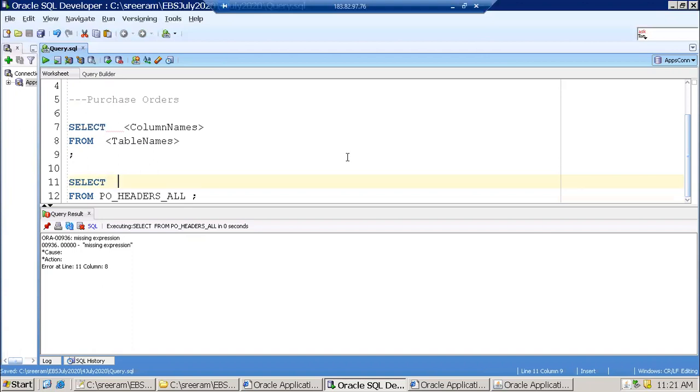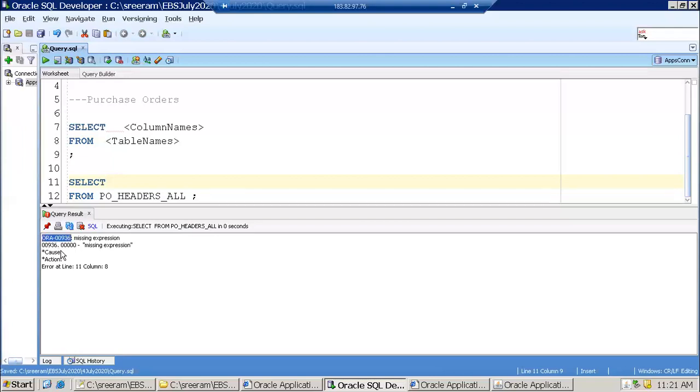Very simple. And one more important thing: when you are executing any query, always understand what error it is giving. 50% of the time it gives the appropriate error at a particular line number. Now it mentioned line number 11, so it is a perfect example of giving an error at the perfect line number. But this is not always the case. It is nearby, I can say. And understand the error number here.